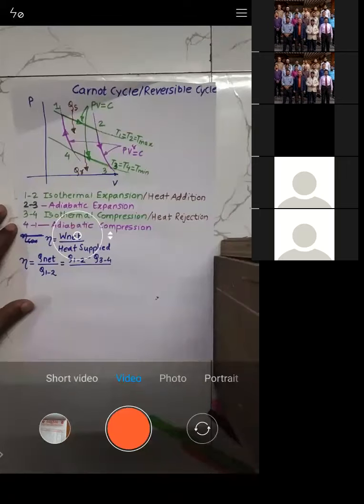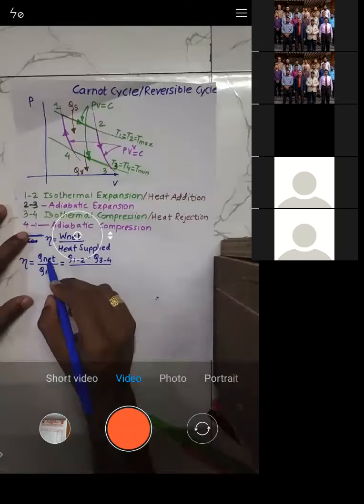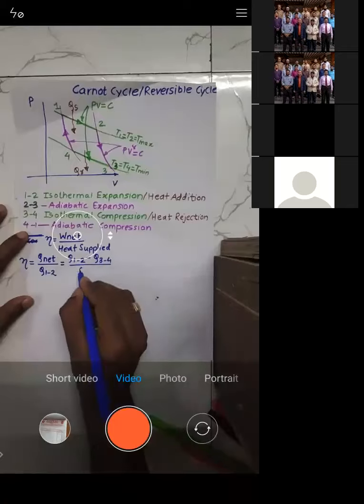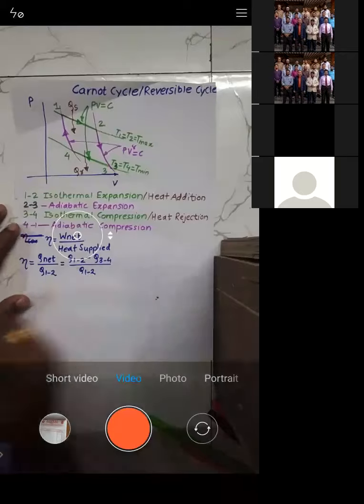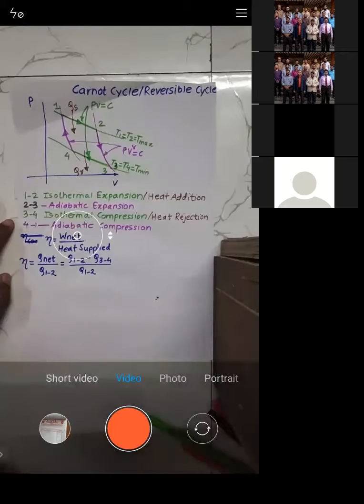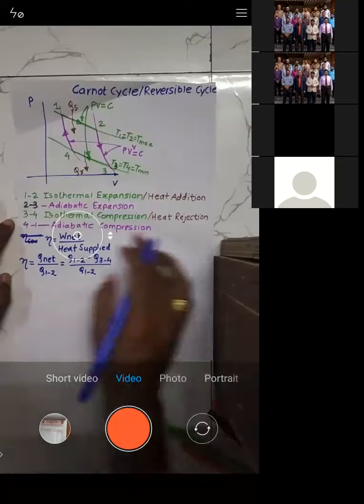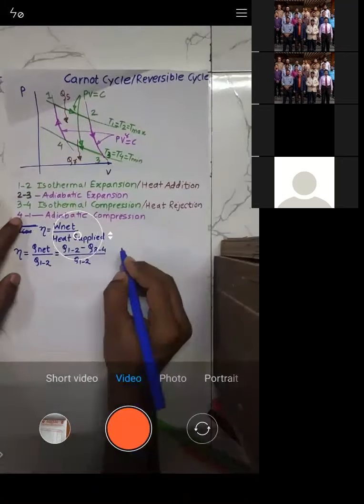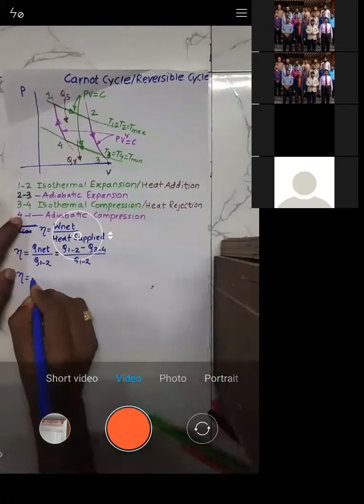Or shall I write one more step? So Q net is heat supplied minus heat rejected, upon heat supplied. So I can write this formula as efficiency is given by 1 minus,